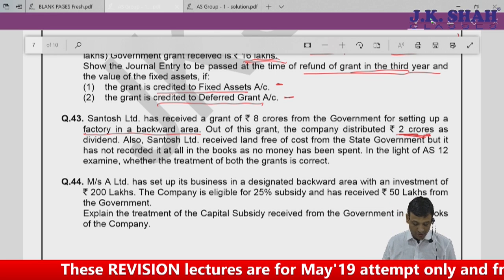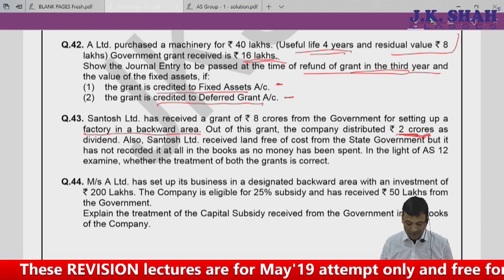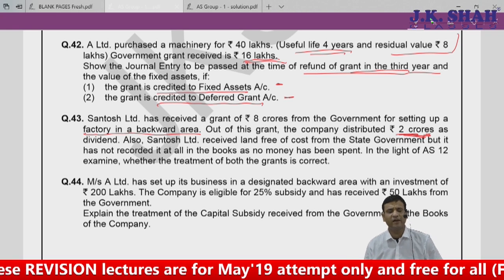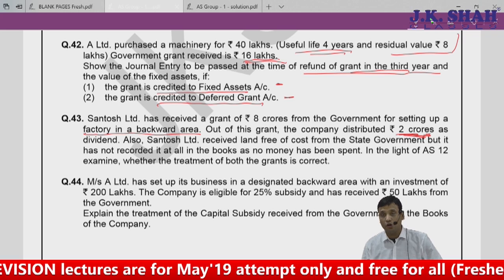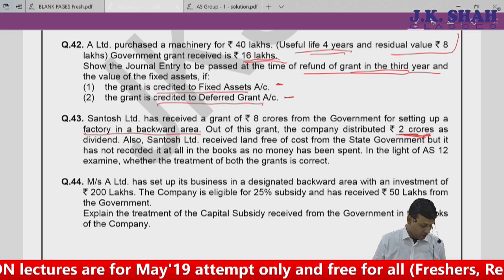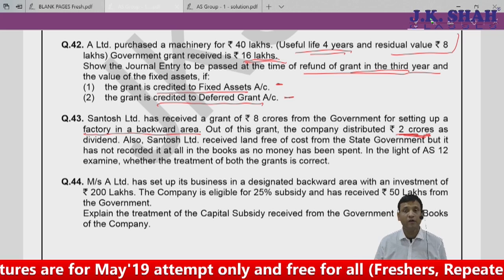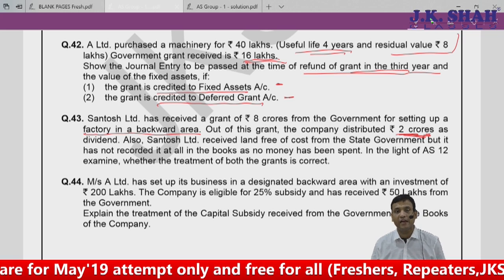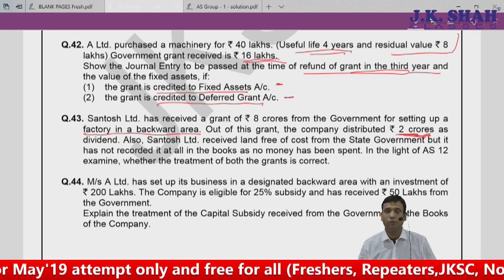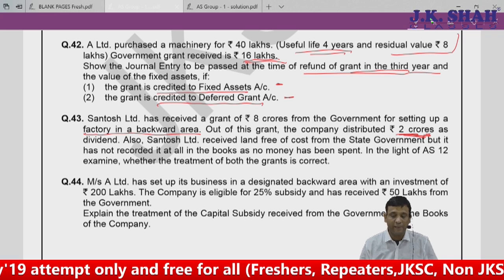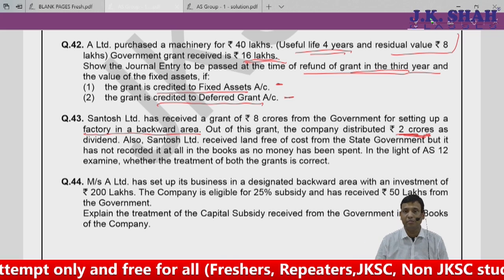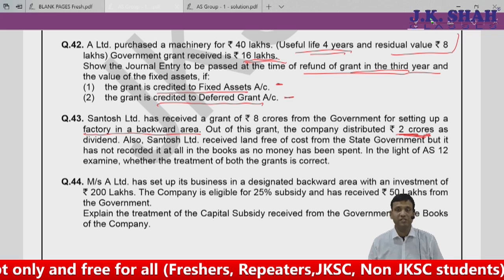Of course, no, the treatment is not correct. You have received 8 crores for setting up some factory, somewhere in the nature of promoter's contribution, you can say. If not clearly mentioned, we can say it's for promoter's contribution, and no dividend can be paid out because this is not profit, it is capital receipts. Capital receipts are not available for distribution of dividend. So the first thing is wrong.